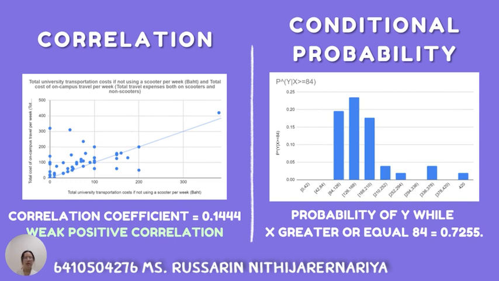After we calculated the correlation coefficient between these two sample data, we found rho equals 0.1444. It means that there is a weak positive correlation between them, so if x increases, y will increase also. In the conditional probability part, we calculated the probability of y while x is greater than or equal to 84. We get the probability of y equals 0.7255.